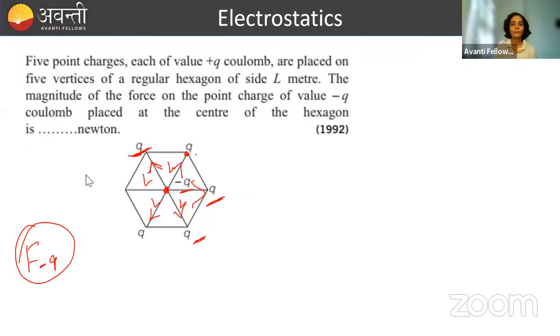Very good. तो यहाँ पे फोर्सेस क्या होंगे, ये फोर्स और ये फोर्स कैंसिल हो गया, equal and opposite. ये फोर्स और ये फोर्स कैंसिल हो गया, equal and opposite. Only one force will remain, and that is this one. So its value will be how much? KQ by L square, and direction will be in this sense. Okay, so this is done now.